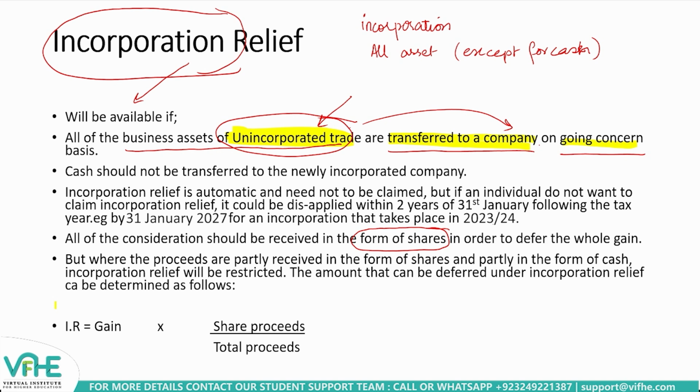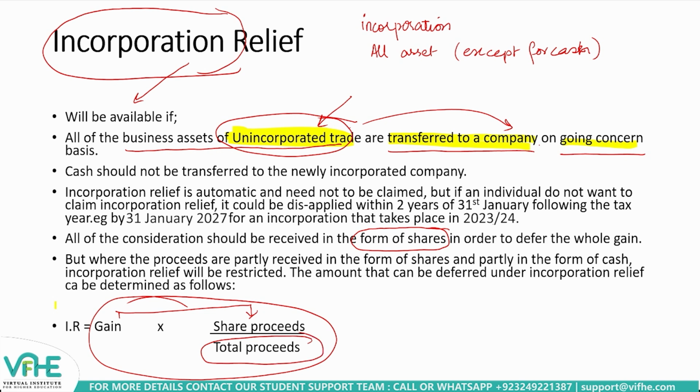But where the consideration is not received completely in the form of shares from the newly formed company, rather it is received partly in the form of shares and partly in the form of cash, then the amount of gain that is deferred is going to be restricted. And how is it going to be restricted? We need to multiply the gain figure with the consideration received in the form of shares, divided over the total consideration received, which is the combination of both cash as well as shares as a result of this incorporation. So this much of the gain is going to be rolled over against the cost of the shares received, and this is how the gain is deferred.